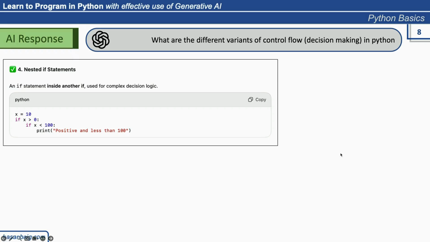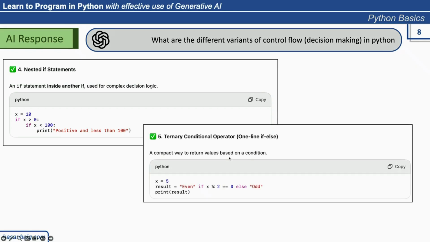Great. So nested statement means we first check if x is greater than 0. If this condition satisfies, only then it will go inside this block and start executing. There might be another nested if structure, or as many if structures as you want to nest. So the fifth one is a ternary conditional operator. It's a short way to perform some action which could be written in a single line.